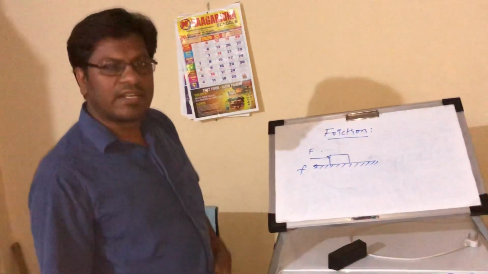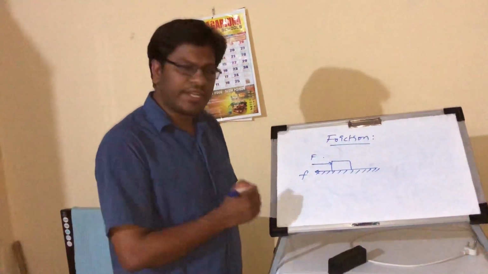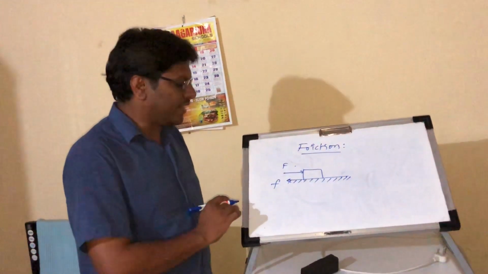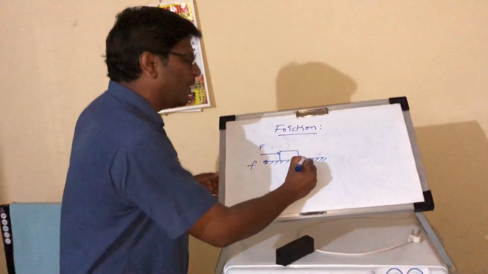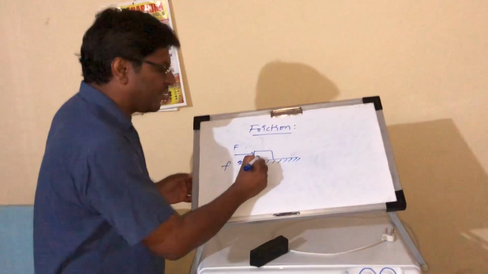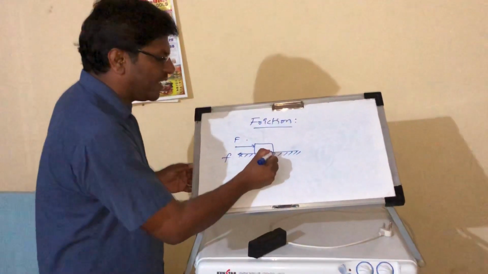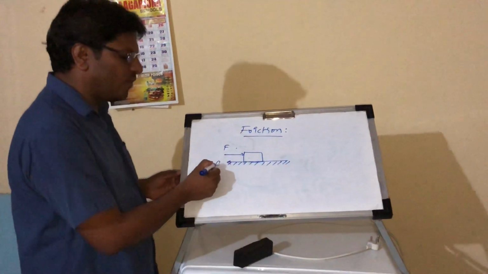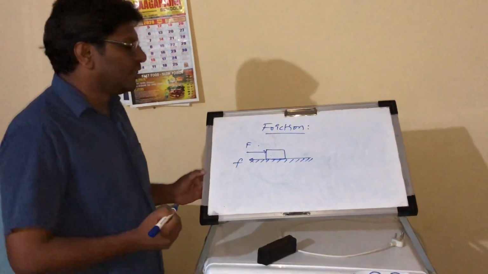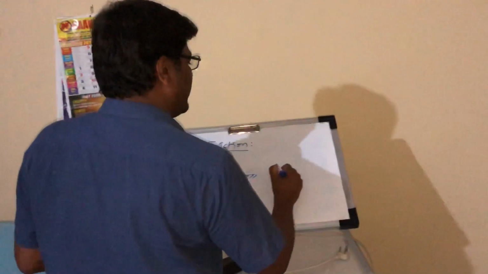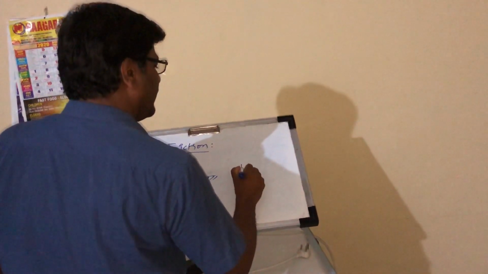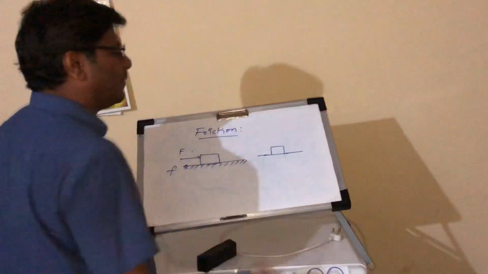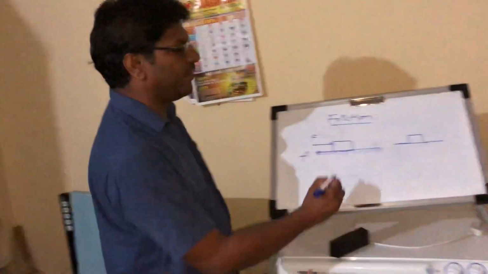Actually, frictional force is the contact force which is parallel to the plane of contact. Here it is the plane of contact. This surface and this surface are both in contact. So this frictional force is also parallel to the plane of contact. Here we place one block on the surface.